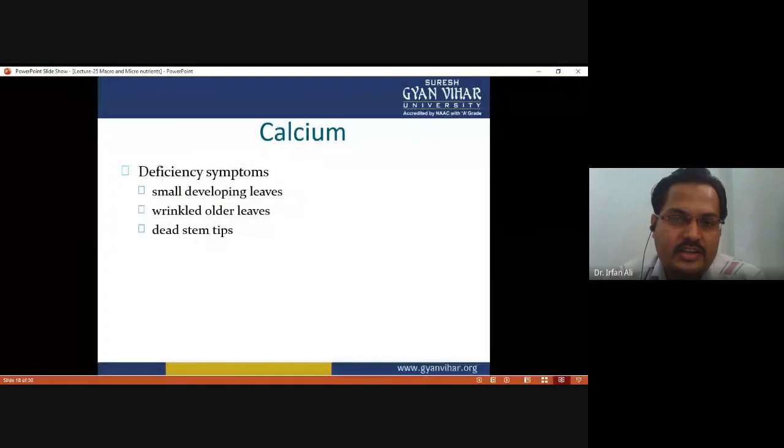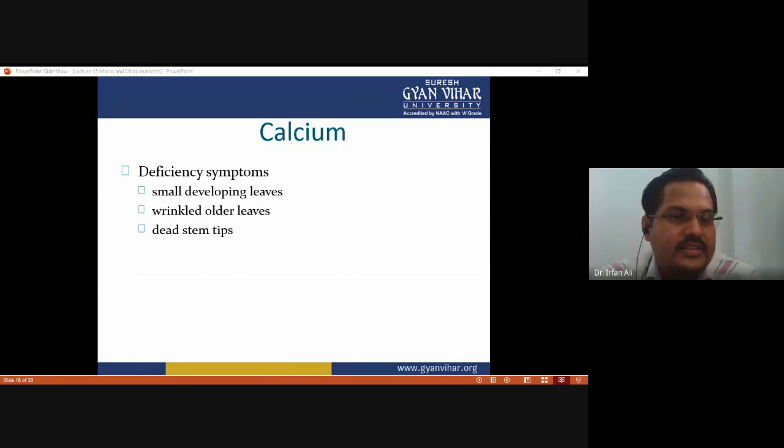Now, what are the deficiency symptoms of calcium? The deficiency symptoms of calcium are small developing leaves. The size of leaves is small as compared to the normal plant. So, we can identify if the size of leaves is affected. This is definitely due to the deficiency of calcium.